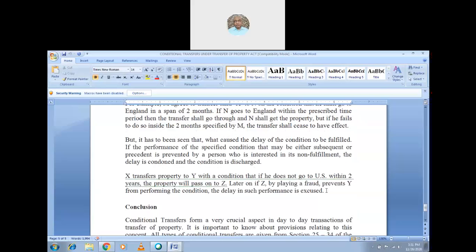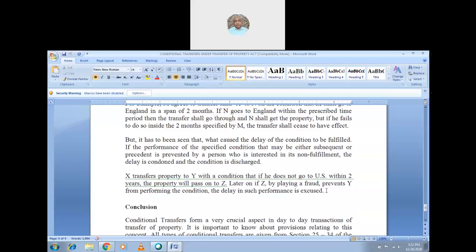Let us see an example so that we can understand whether the delay is caused by anyone or by any other means. X transfers property to Y. Who is the transferor and who is the transferee? X transferor, Y transferee. Very good. X transfers the property to Y with a condition. What is the condition? That if he does not go to the US within 2 years, the property will pass on to Z.